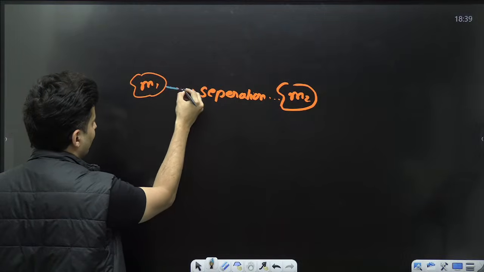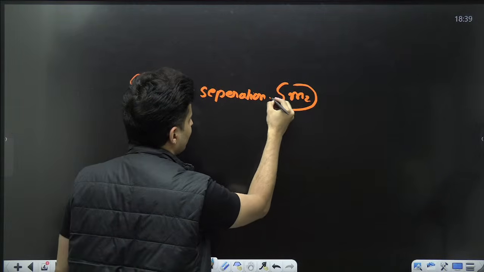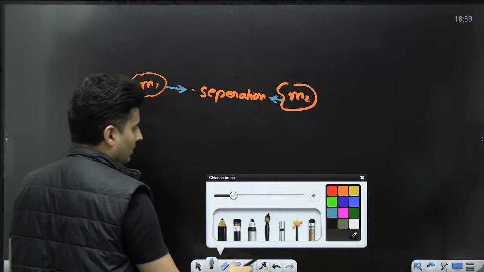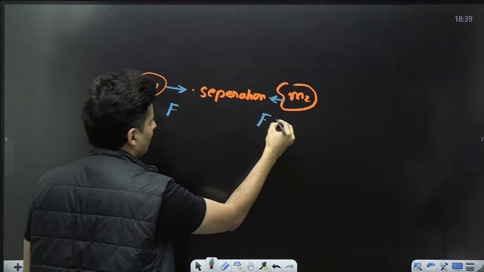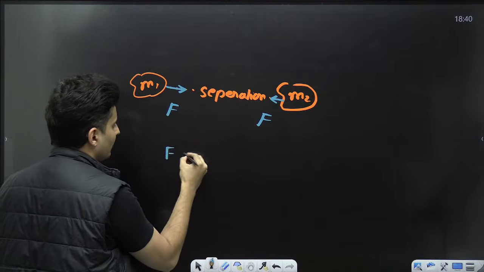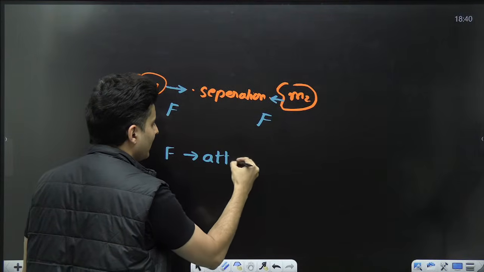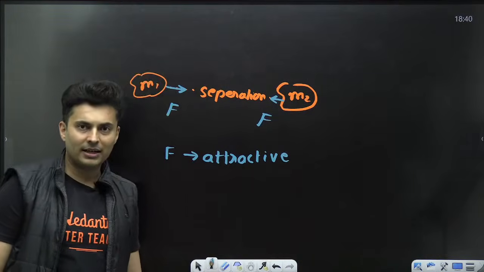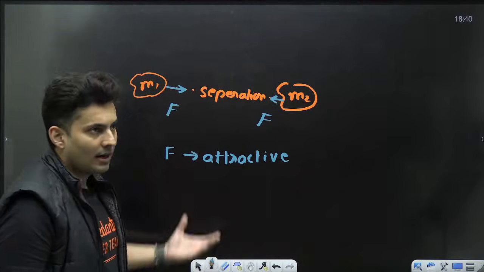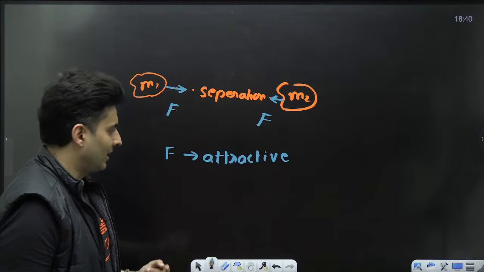They will never ever repel. There will always be some kind of force. This force is always going to be attractive in nature, which we call the gravitational force between any two masses.